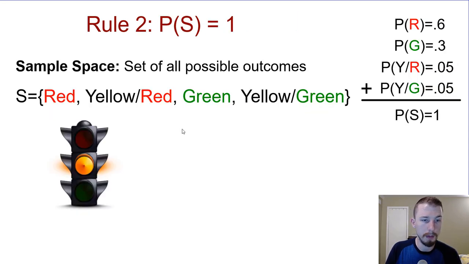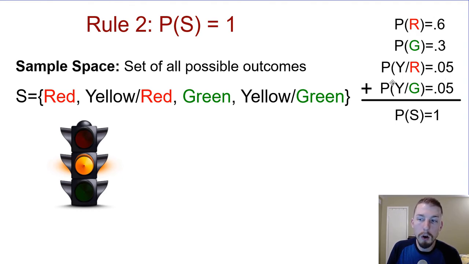What a beautiful visual. All right, sample space, the set of all possible outcomes, like a red light, a yellow that we stopped for, a green light, or a yellow that we went through. So the set of all these possible probabilities, like 60% of the time it's red, 30% green, and then 5% are yellows that we treat as either a red or a green. Those are probably going to be different, but you get the idea.